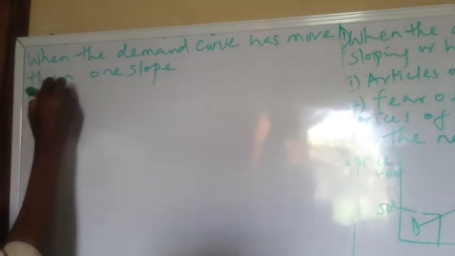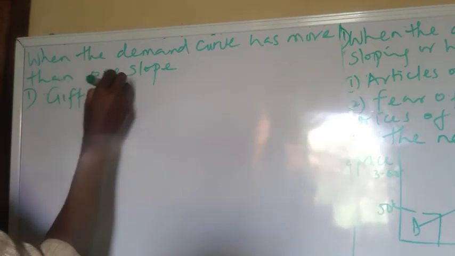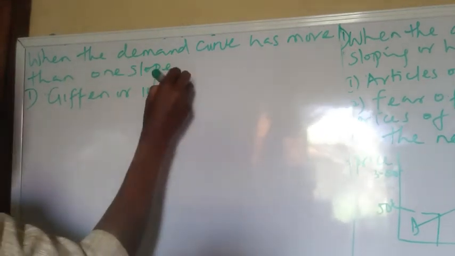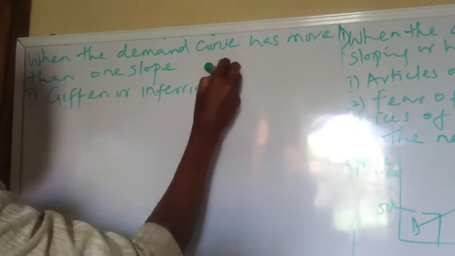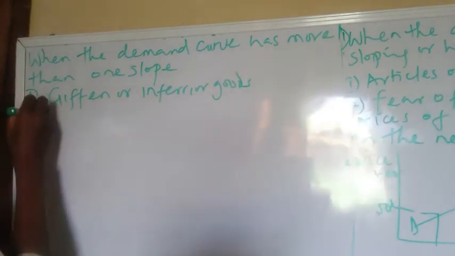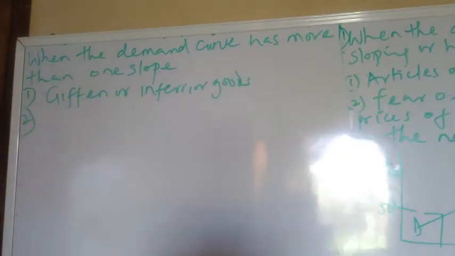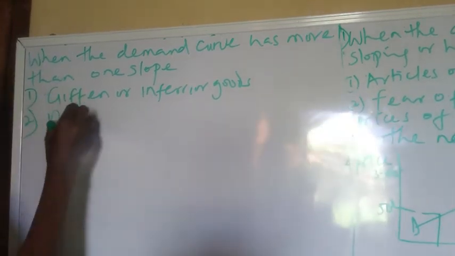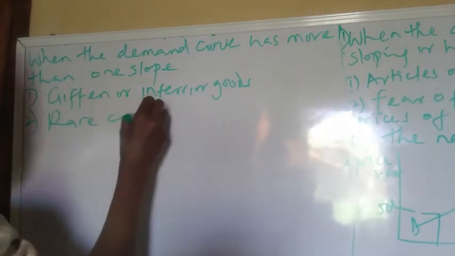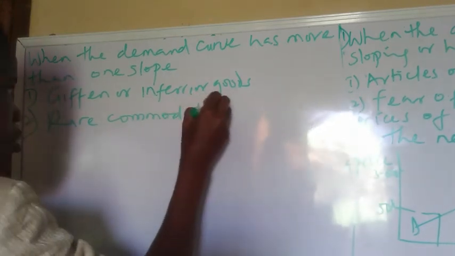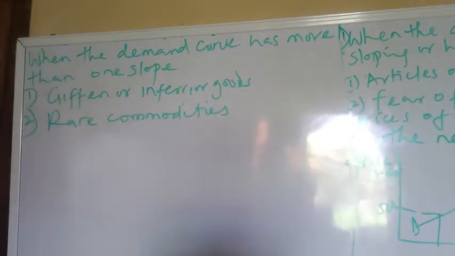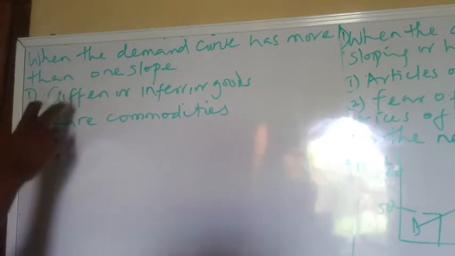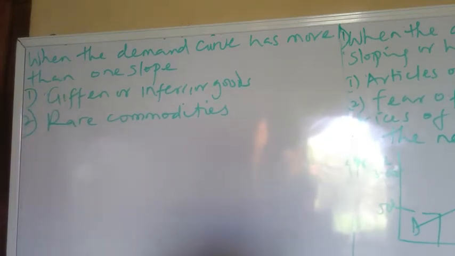We have what we call gifting goods or inferior goods. Then two, what could give rise to this could also be rare commodities. Commodities that are not common. Rare commodities. In the case of the gifting goods or inferior goods, when the income of a consumer increases, he